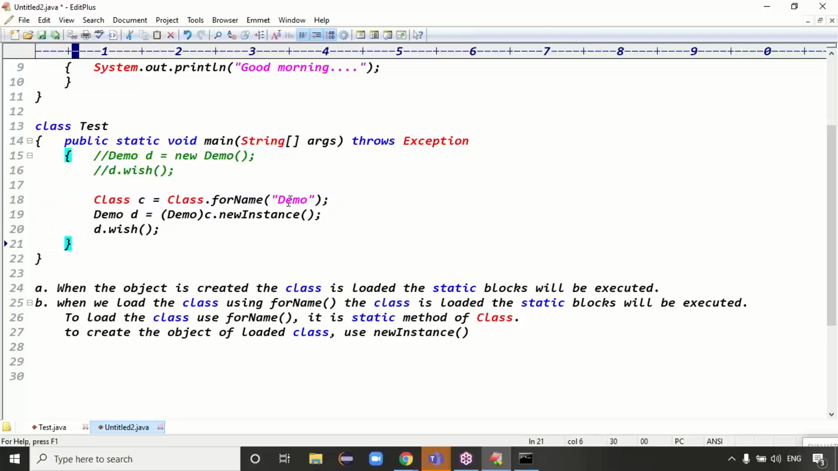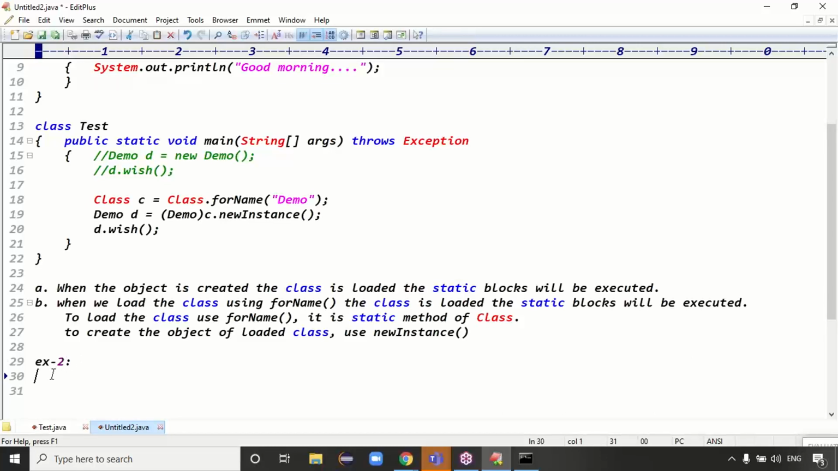The second case is to load the class programmatically using the forName method. When we load the class using the forName method, the class is loaded and the static block will be executed. forName is a static method of Class. To create the object of the loaded class, use the newInstance method, right? That's example one.